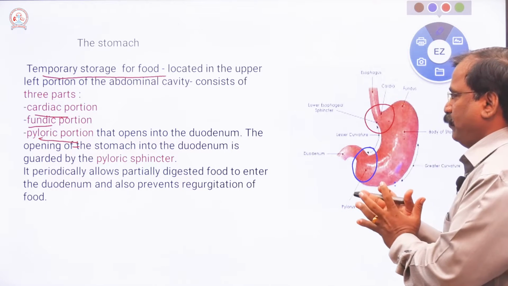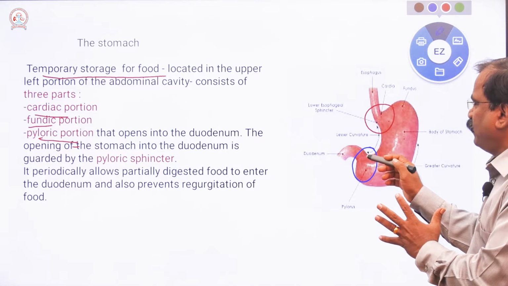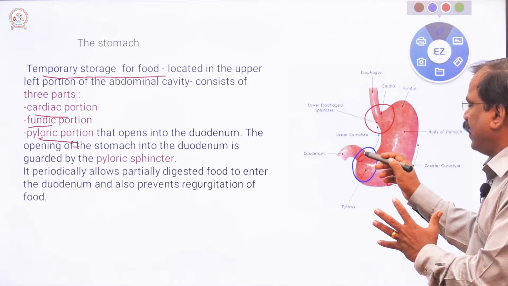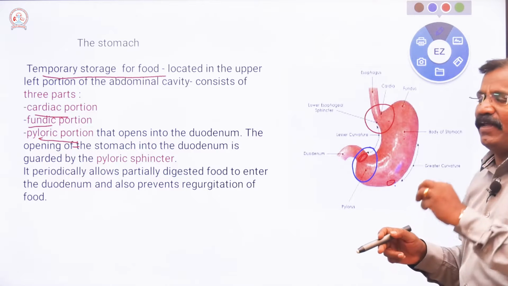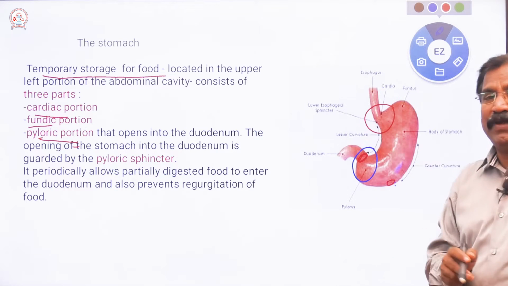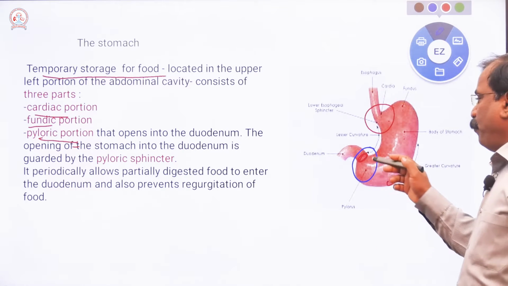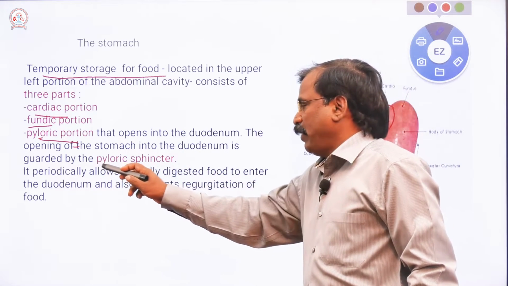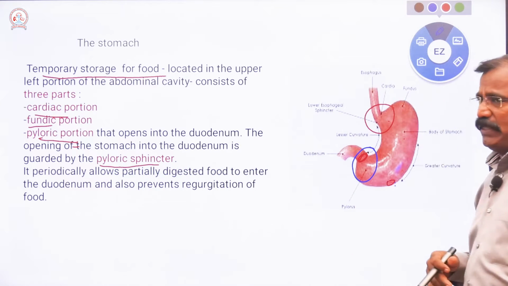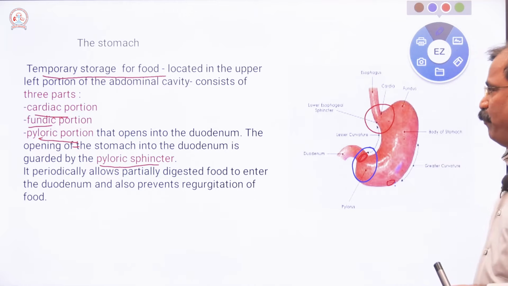Where the small intestine arises, here also there is a sphincter, which regulates the food that passes into the duodenum, the small intestine. That is the pyloric sphincter. The pyloric sphincter performs the same function.